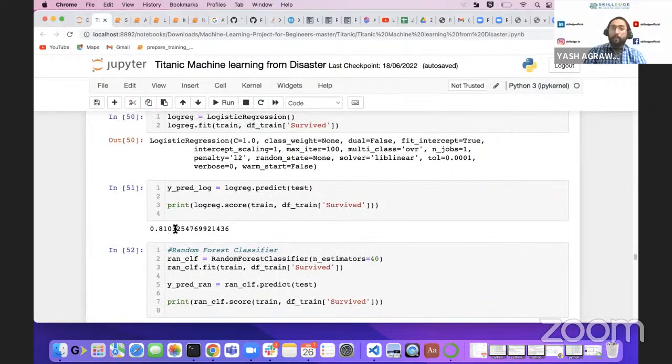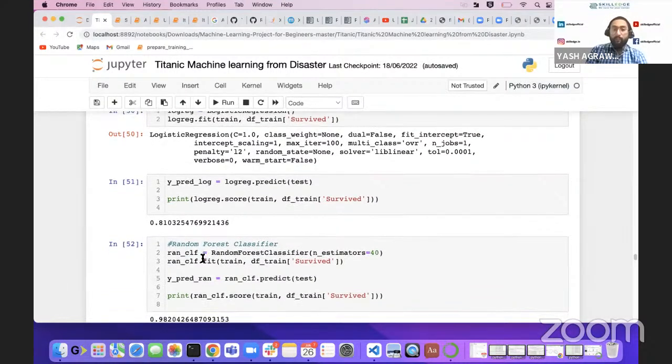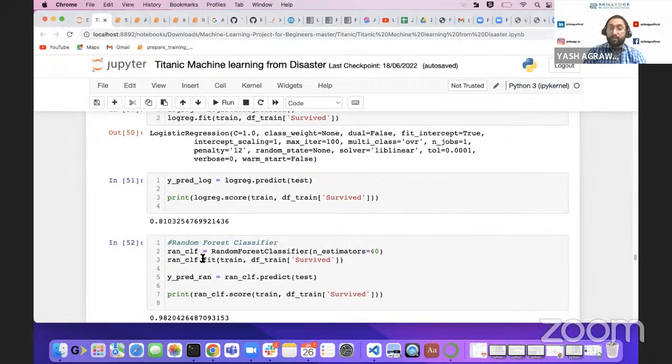Moving ahead, we will use random forest. It is one of the brilliant classifiers, where we have the opportunity to decide the number of estimators. What is the number of estimators? It is how many values we are going to get for a particular instance.